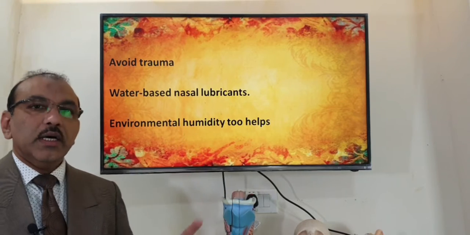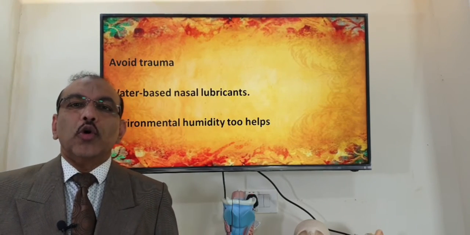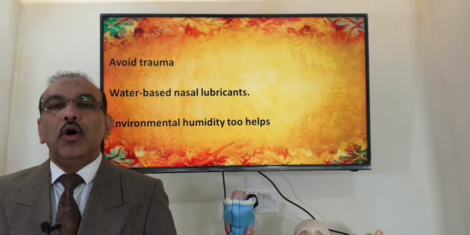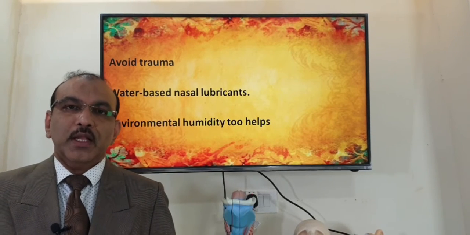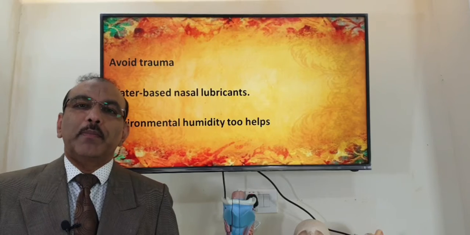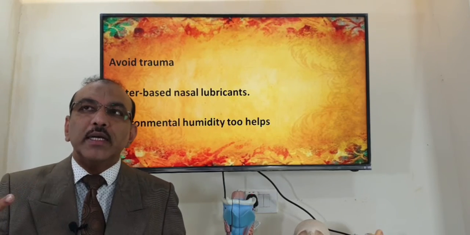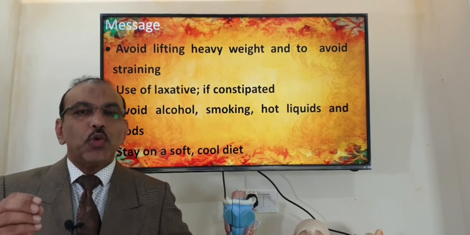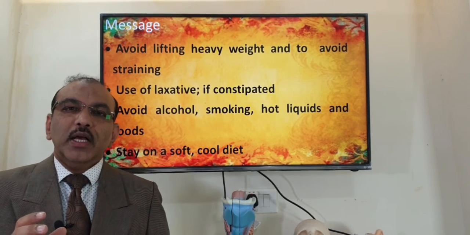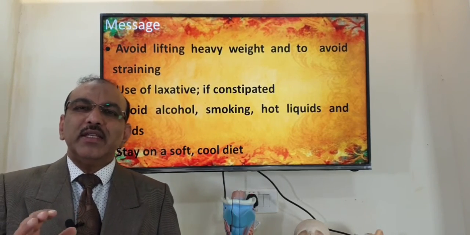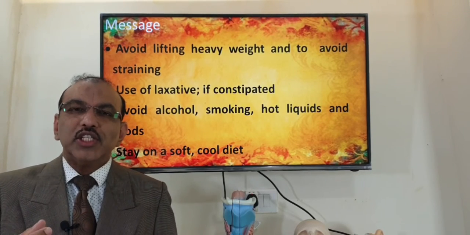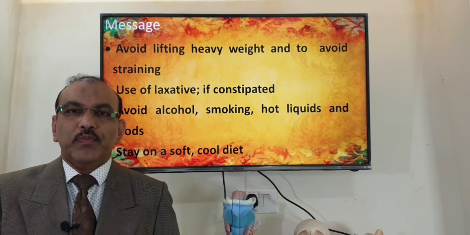Now, your room, the office or home, should not be very cold, and it should not be warm or hot. It's better that you humidify the place. Humidification means more water content in the atmosphere. That will prevent bleeding. Next, avoid any sort of strain. If you strain a lot, the chance of bleeding is more.